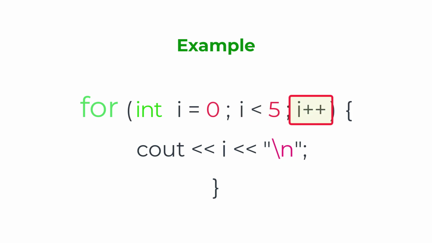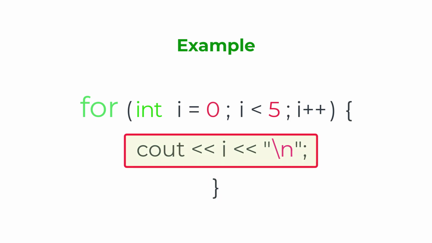At last we have statement number 3. It increases the value, i++, each time the code block in the loop has been executed. These are the curly braces at the start and at the end of the for loop, which define the boundaries of this for loop. In the code block, we have a cout statement, which will print the current value of integer i, and after every value it will insert the \n. \n means we are adding a next line after every value of integer i.